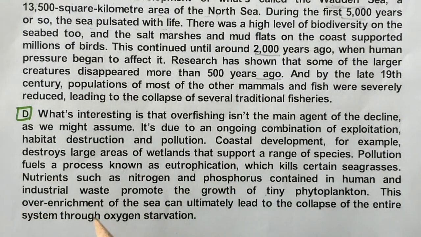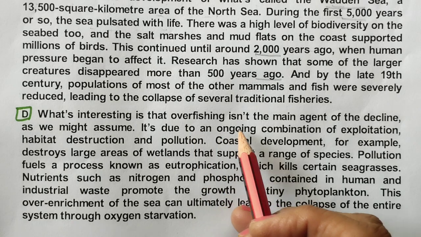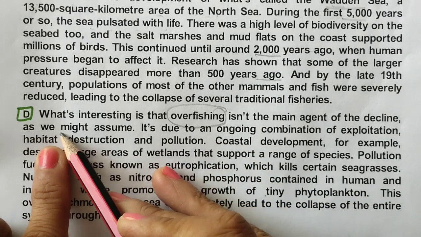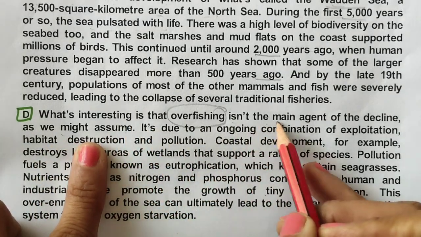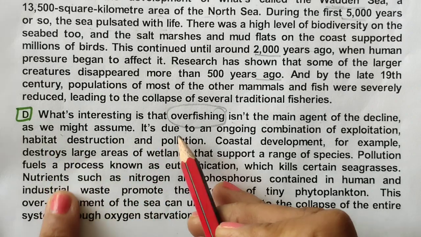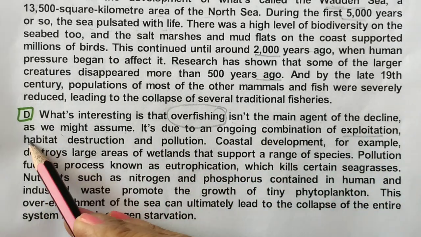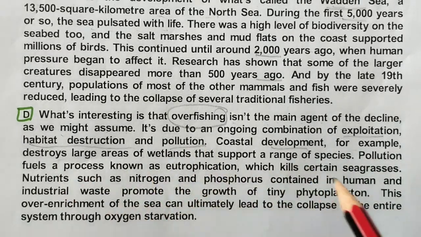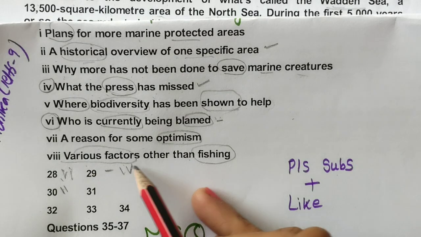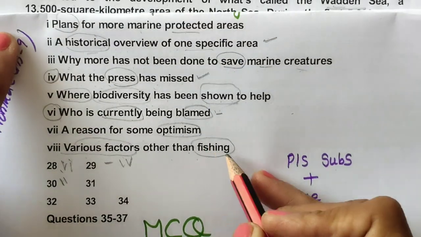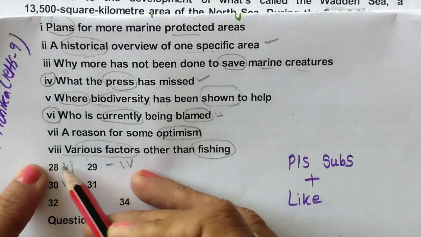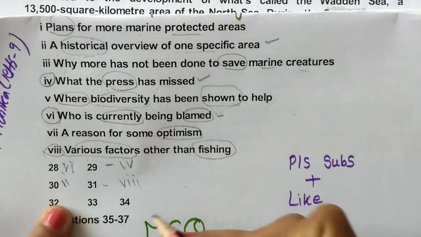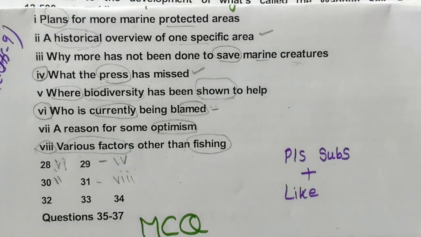Now D number. What is interesting is that overfishing isn't the main agent of the decline, as we might assume. It is due to an ongoing combination of exploitation, habitat destruction and pollution, coastal development. See this, various factors other than fishing. So yes, overfishing, fishing is the same. So this also, this we will just put 8 number. Okay, D paragraph also gone.